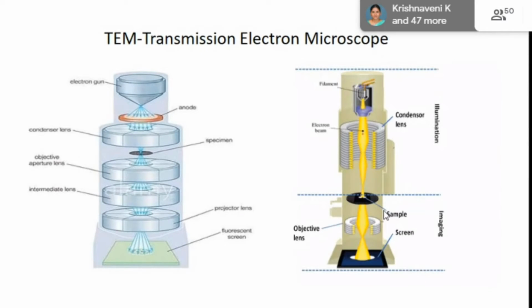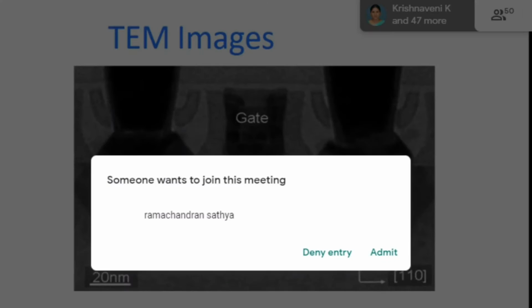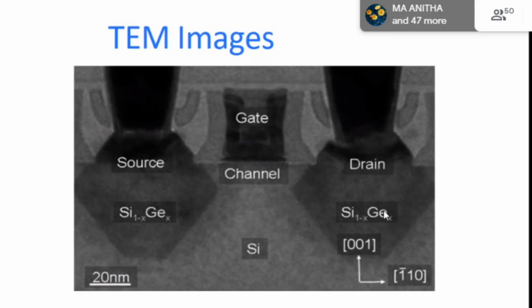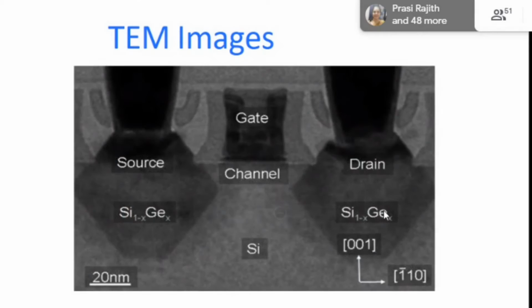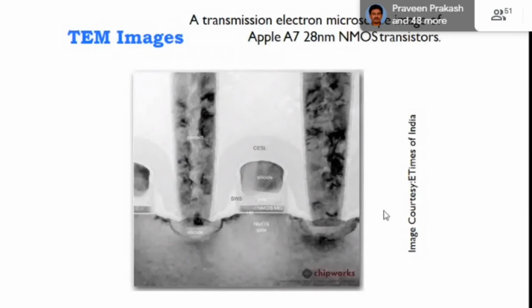This is the simplest TEM image of a transistor with source, gate, and drain made of silicon. It clearly shows the three terminals of our transistor on the 20 nanometer scale, and we also get different crystallographic information from this image.